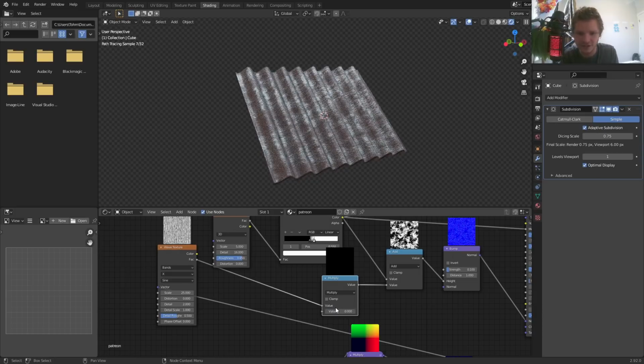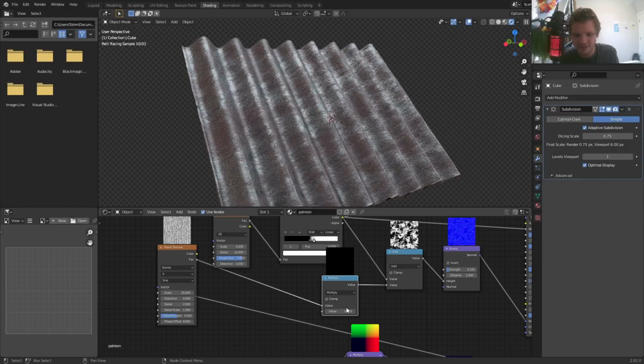Just to control the strength of this, I'm going to throw in a multiply here. When it's 0, it's not going to be visible. When it's anything 1 or above, it's going to be crazy. I'm just going to make it 50% visible, so multiply by 0.5. Okay.